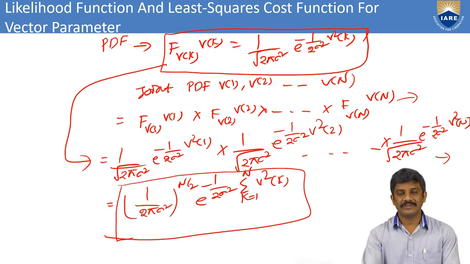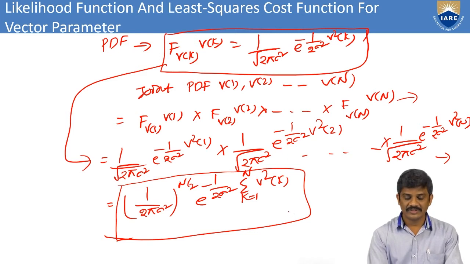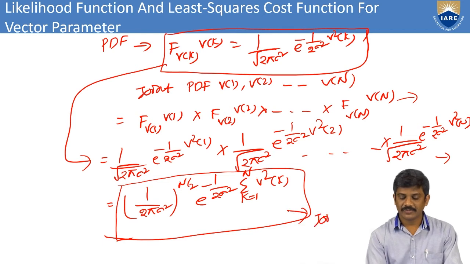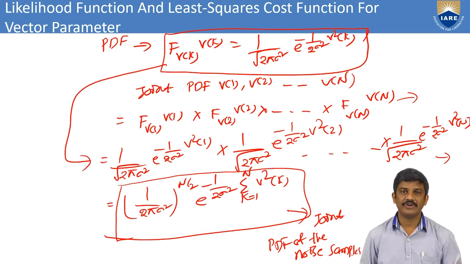Again we simplify this for ease of computation: 1 by 2 pi sigma square whole power n by 2, e power minus 1 by 2 sigma square summation of k equal to 1 to n v square of k. This is the joint PDF of the noise samples, that is, the joint probability density function.